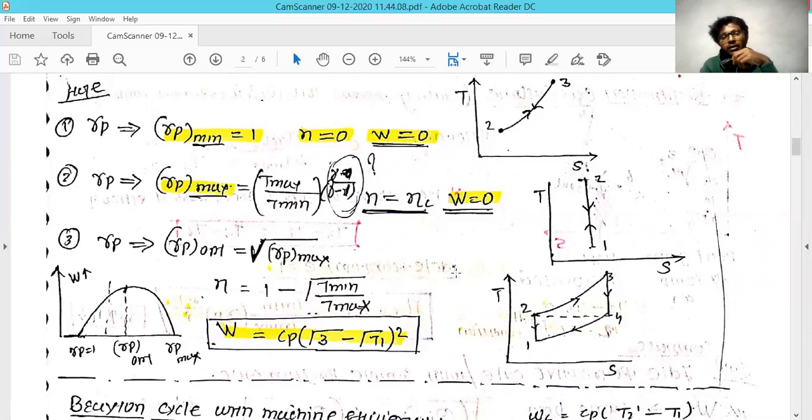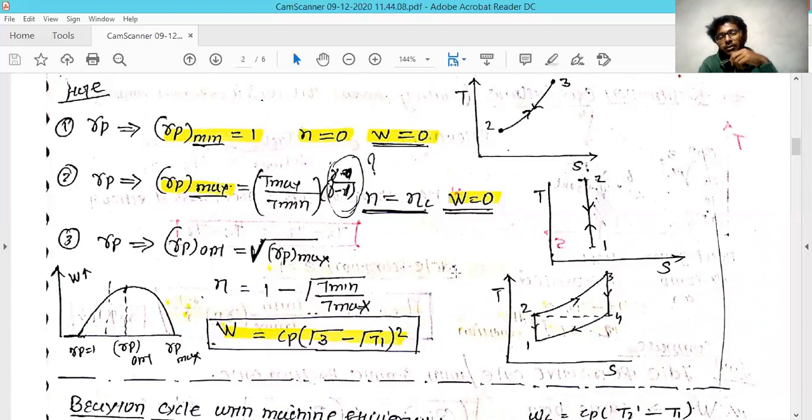So the cycle which was seen on the previous page, the similar cycle turns out to be the 2 to 3 process, which you can see on this PDF. So this is the minimum pressure ratio. If you take the maximum pressure ratio, at this pressure ratio your pressure will be maximum, and in this condition whatever efficiency you got is equal to the Brayton cycle efficiency.